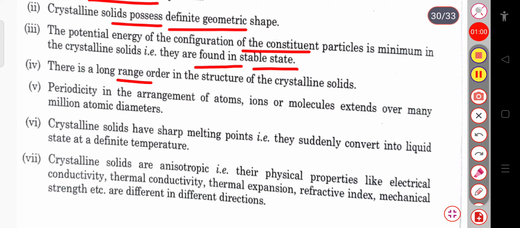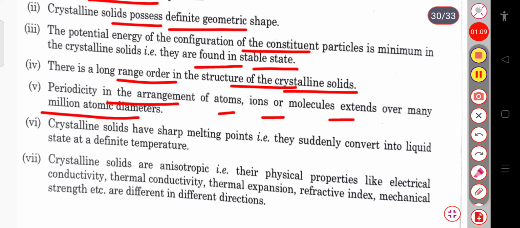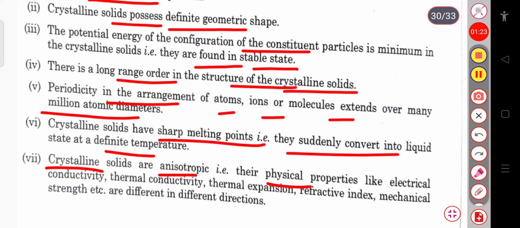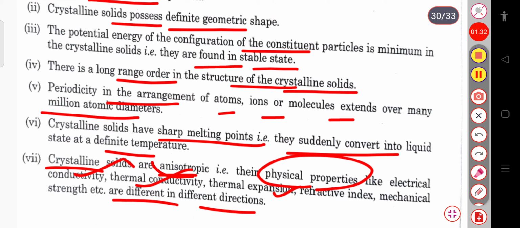There is a long range order in the structure of the crystalline solids. So the periodicity in the arrangement of atoms, ions or molecules extends over many million atomic diameters. It has sharp melting points, that is, they suddenly convert into liquid state at a definite temperature. And these crystalline solids are anisotropic. Anisotropic basically means that their physical properties like electrical conductivity and thermal expansion are different in different directions. That's why it is called anisotropic.